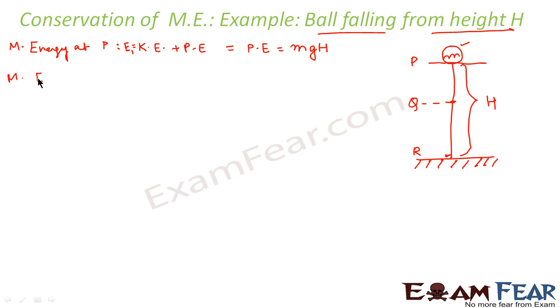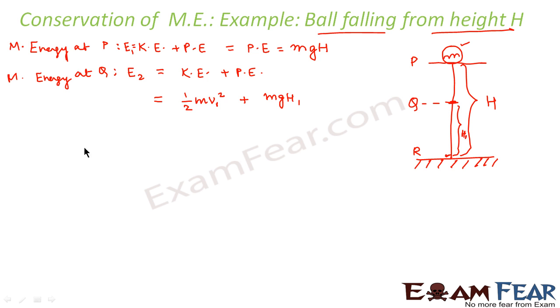Okay. Now let us calculate the mechanical energy at point Q. Let us call this E2. This E2 will be equal to kinetic energy plus potential energy again. Now what would be the kinetic energy? It will be equal to half mv square. Let us suppose the body is moving with some velocity v1. So we say this is half mv1 square plus what would be the potential energy at this point? Let us suppose that this point Q is at some height, say h1 from the ground. So this will be equal to mgh1.